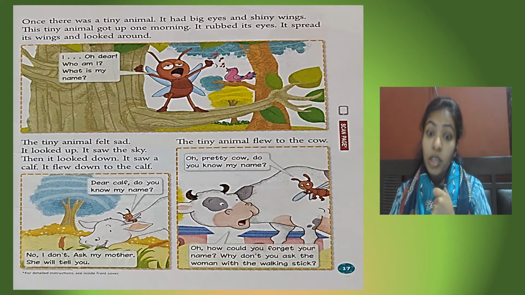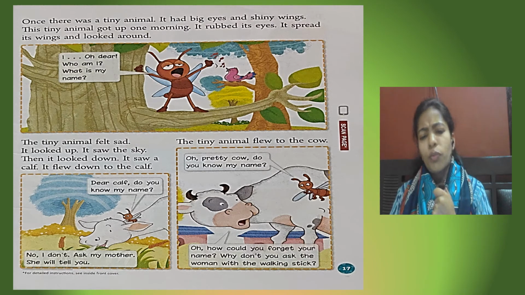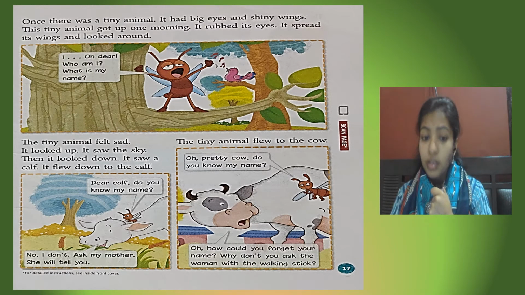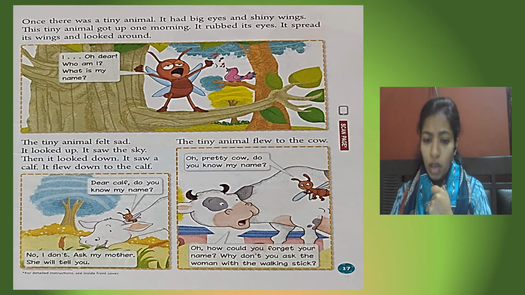The tiny animal flew to the cow. "Oh, pretty cow, do you know my name?" Pretty means beautiful. The cow said, "Oh, how could you forget your name?" See, if you forget your name and you ask any person, they will also answer the same.